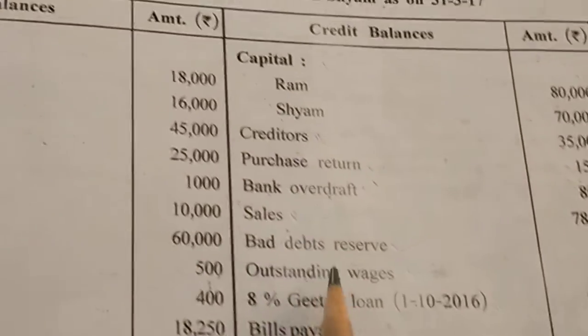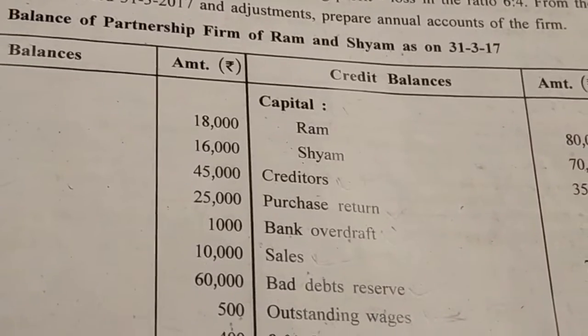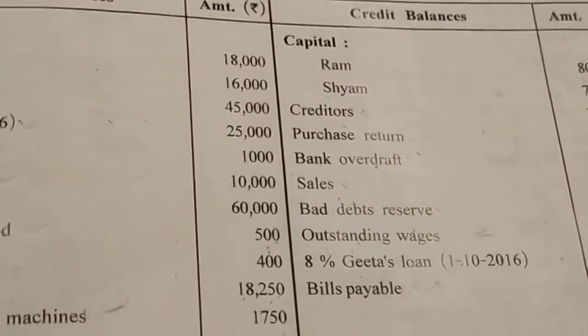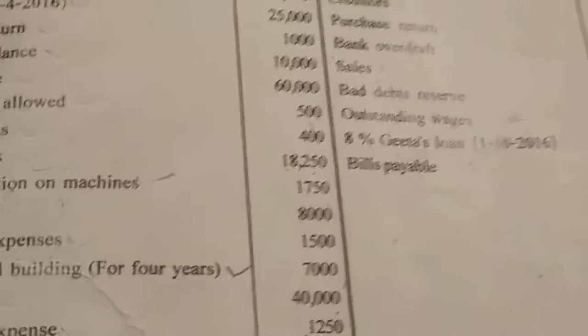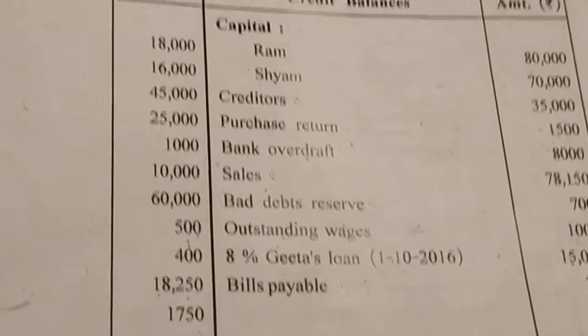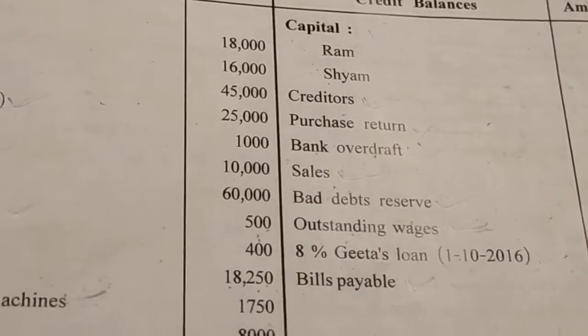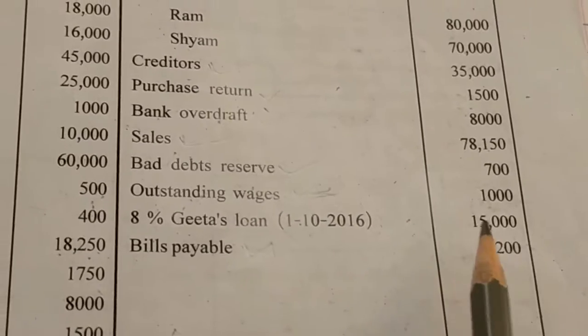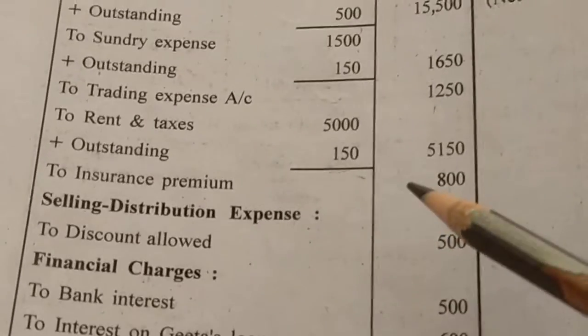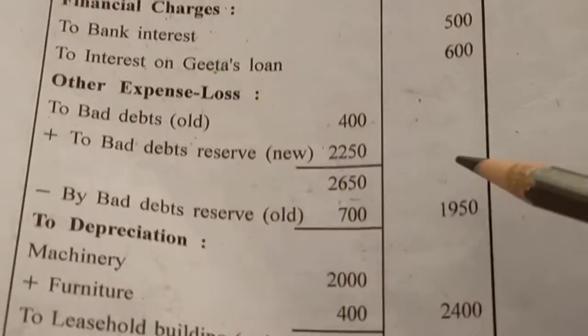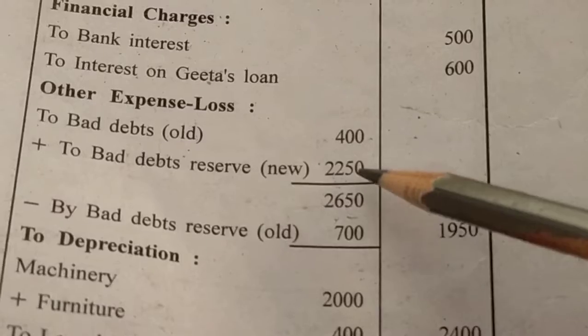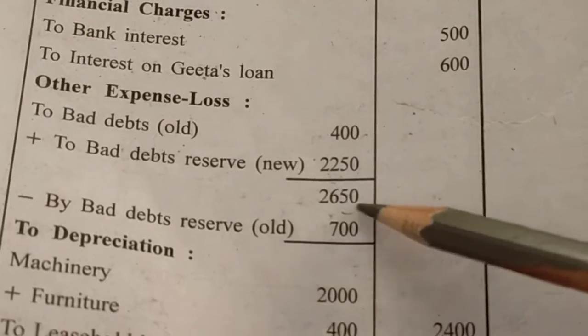Bad debt reserve is given on the credit side in the trial balance. So you can do two things. Sometimes you can take it directly on the credit side, or you can deduct the old bad debts and new bad debts from this bad debt reserve. This is a 2,650 reserve.